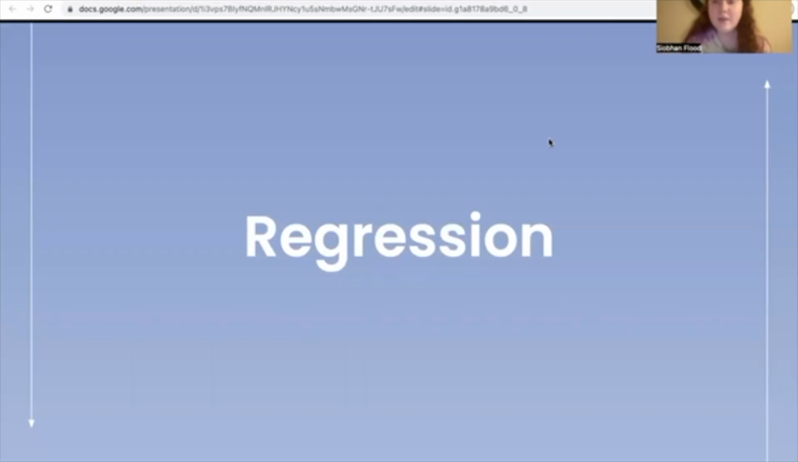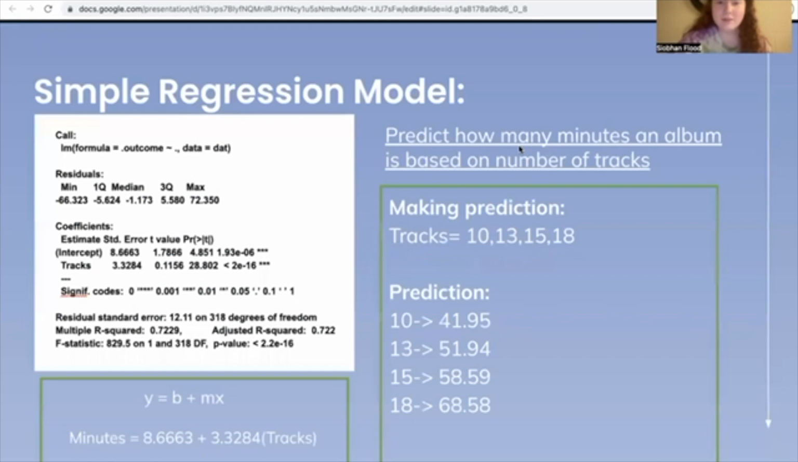Thanks, Santino. Now we're going to go on to regression. Now I know this looks a little bit foggy with all these numbers right here, but don't worry, I'm going to break it all down and clear that fog. Now, in the simple regression model, I chose to predict how many minutes an album is based on the number of tracks it holds. In the summary of my model, the coefficients can be seen.